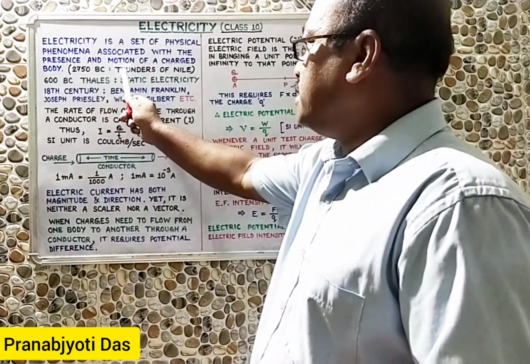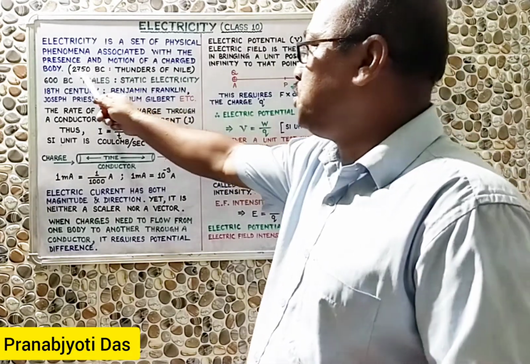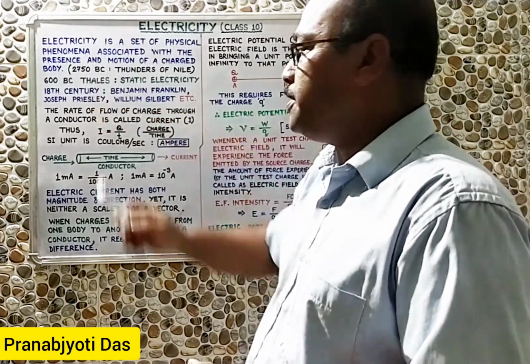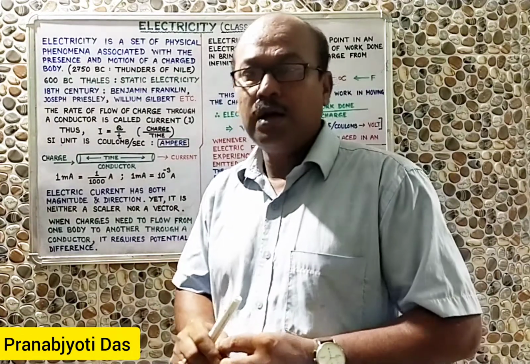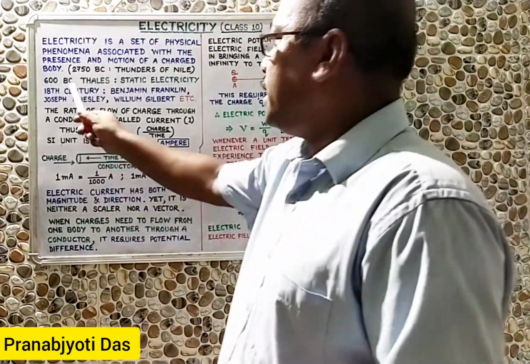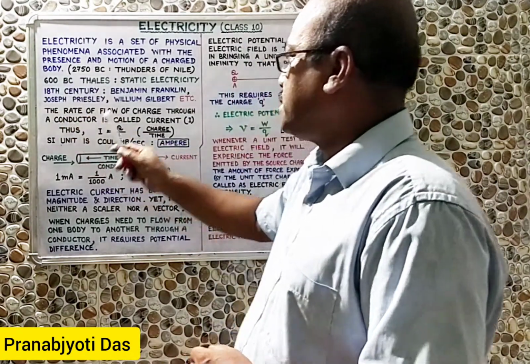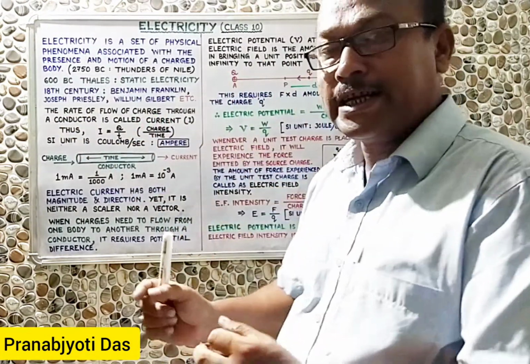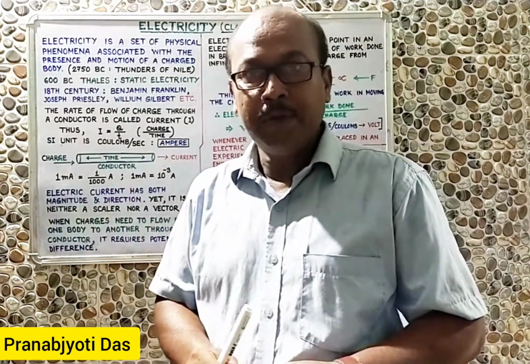I have just mentioned the thunders of Nile, 2750 BC. The people got electric shocks and for the first time experienced electricity. Then 600 years BC, Thales was the person who carried out certain experiments on static electricity.